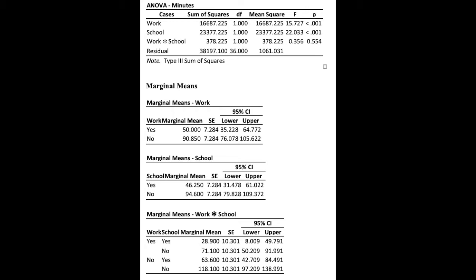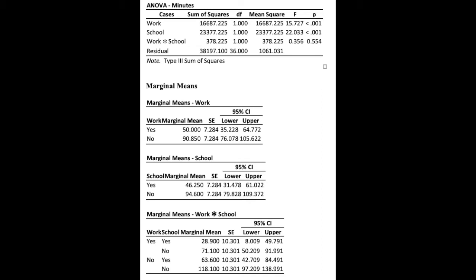This gives us the F and P values for each category, as you can see on the right-hand side of the chart. So let's start by looking at the work category. If we look into the marginal means box, we can see a difference of almost 40 minutes between the yes and the no marginal means, and a p-value of less than 0.001. With this, we can say that whether or not I work does indeed have a significant main effect on my time playing video games.